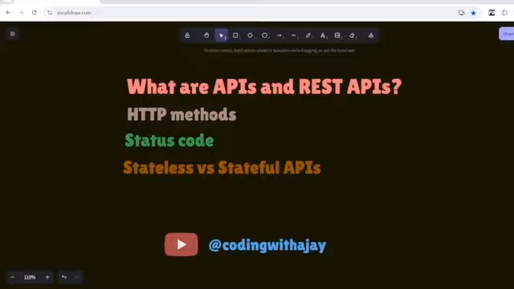So basically, API is an idea where we say that okay, instead of sending the entire web page, we send the data. Now how will it help you, what does it mean to send the data? Think about it.